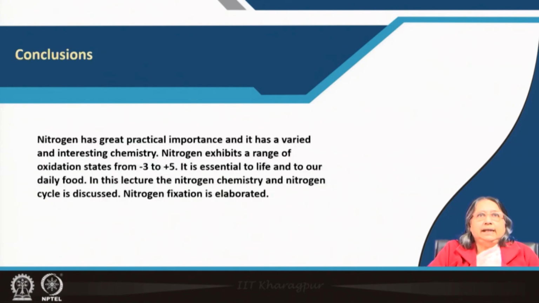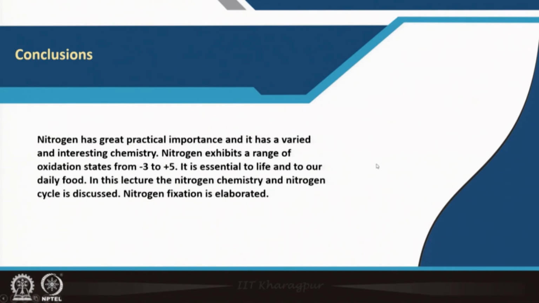Now, in this lecture, this is the conclusion. So, in this lecture I have discussed about the nitrogen. Nitrogen, you know that it has great practical importance and it has a varied and interesting chemistry. Nitrogen exhibits a range of oxidation states from -3 to +5. It is essential for life and to our daily food. In this lecture, the nitrogen chemistry and nitrogen cycle is discussed and nitrogen fixation is elaborated.